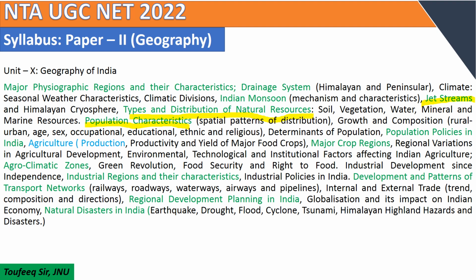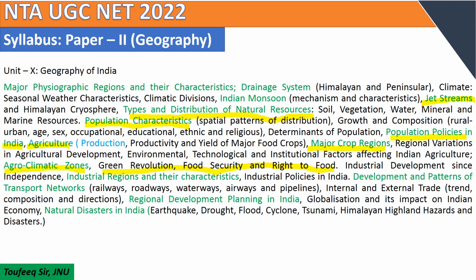Students are advised to update themselves about population data or population figures. Another one is the population policies in India. Agriculture: you have to study agriculture with reference to production, productivity, yield of major food crops and major crop regions. You have to study agroclimatic zones, green revolution, food security, right to food.